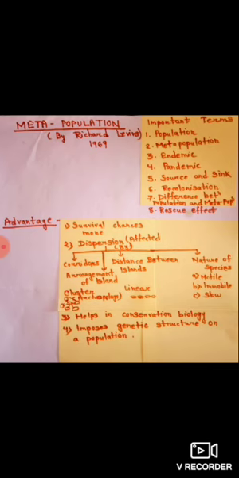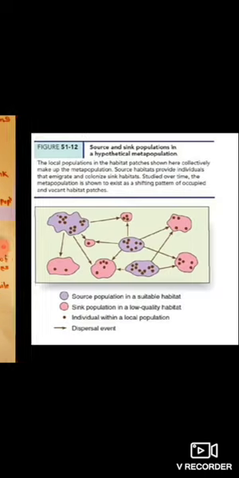So you need to first understand what is the metapopulation and what is the difference between population and metapopulation, what is endemic, what is pandemic, what is the relationship between source and sink, what is dispersal and what are the factors affecting the dispersal, what is recolonization, and last is the rescue effect. So let's discuss two questions of CSIR NET. The first is a Part B question.